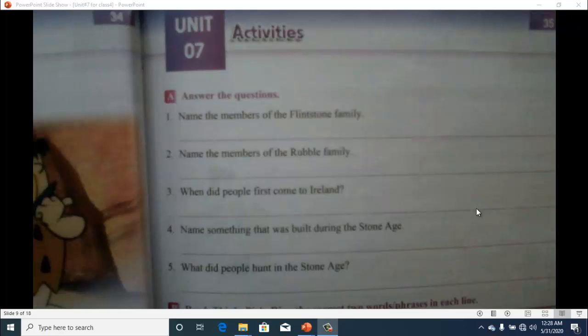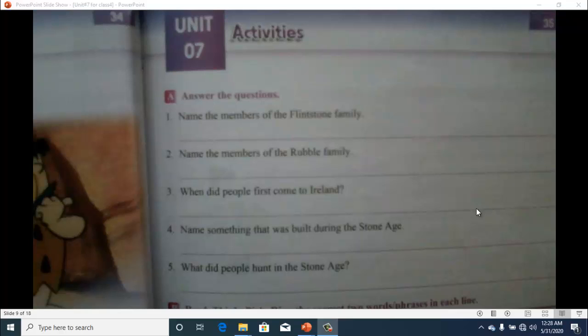Then question number 3, when did people first come to Ireland? So this was the very simple answer. In the last of the page it's written the answer. Then question number 4, name something that was built during the Stone Age. So this is again a very easy answer. You have to write the name of that thing which was built in the Stone Age.